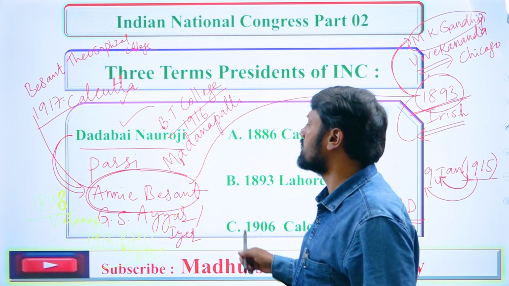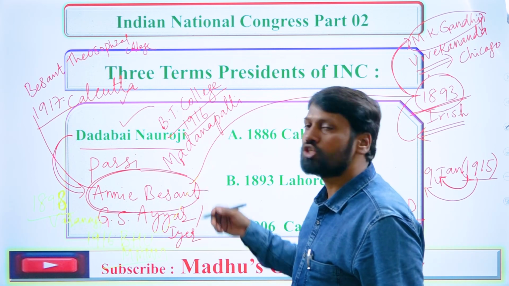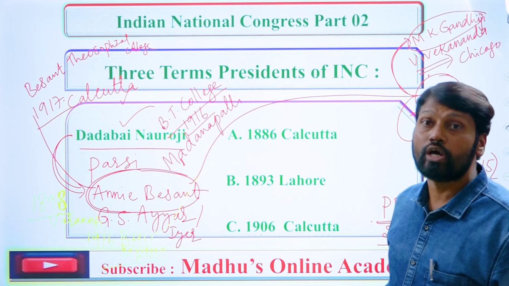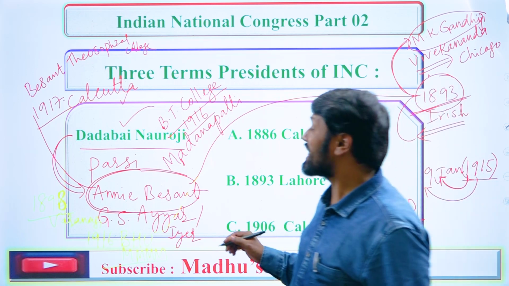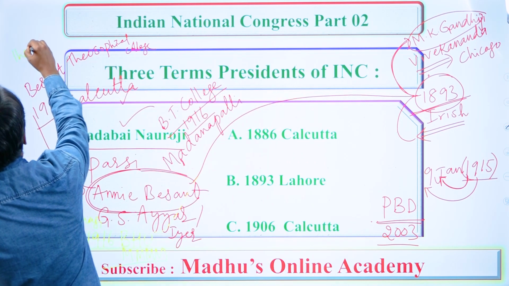So this is the significance of our Annie Besant. She started, as I told you just now, the Home Rule League movement from Adyar, Madras, and she also served as the second president of the Theosophical Society.